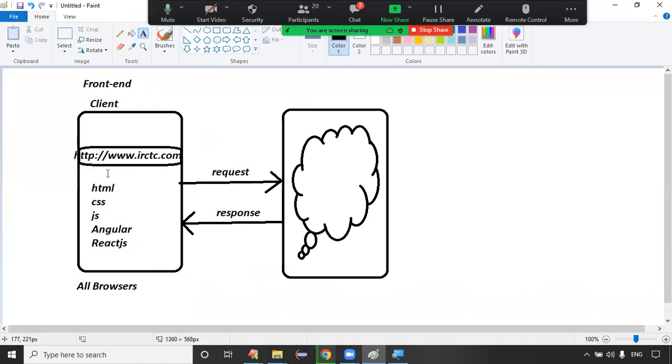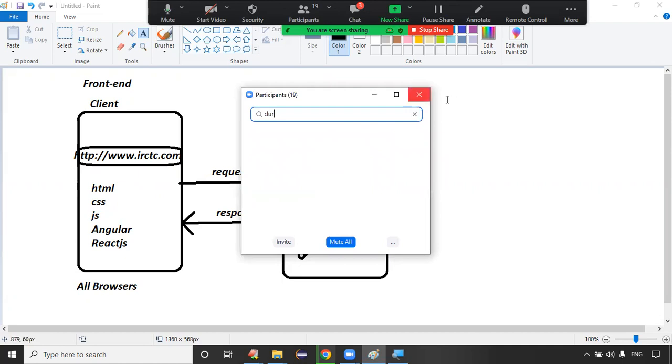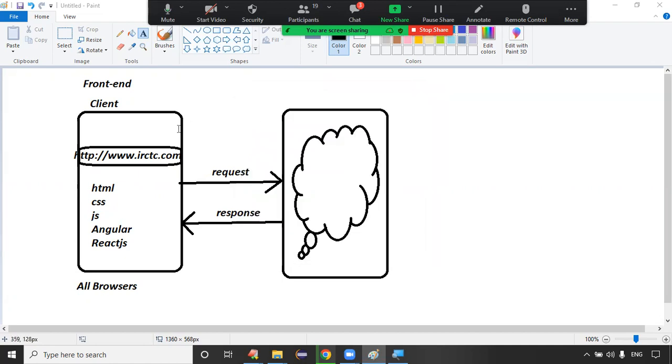The client means who sends the request and takes the response. The client side technologies are HTML, CSS, and JavaScript, used to design the sign-in page, registration page, and login page. These are the pages, right? Exactly. Are you clear now?